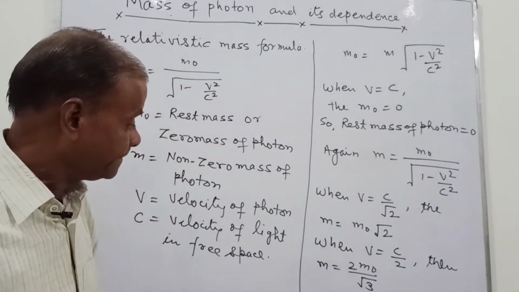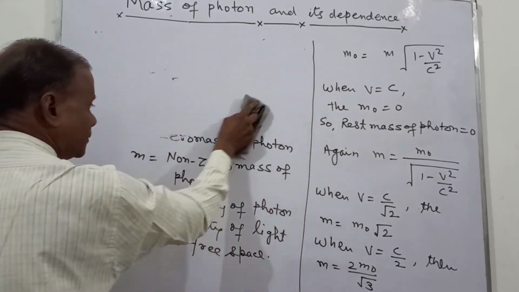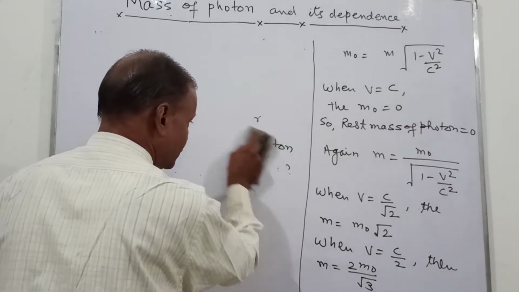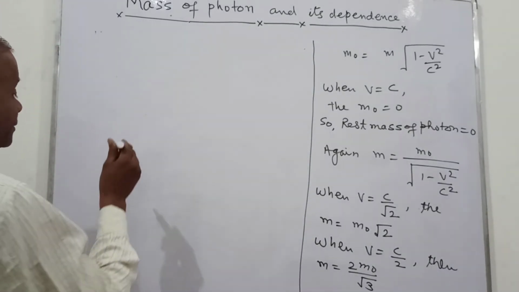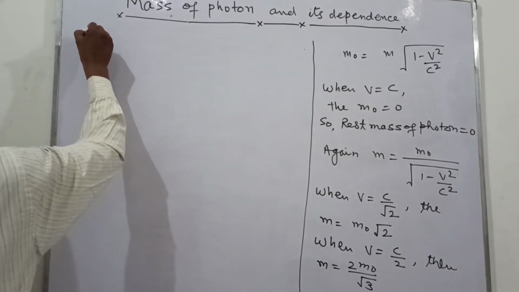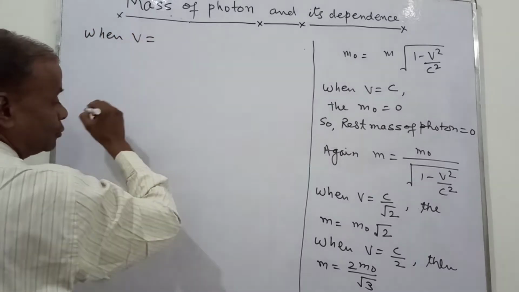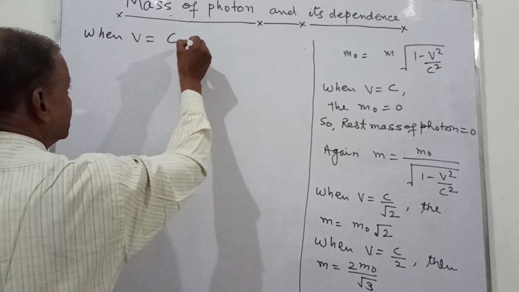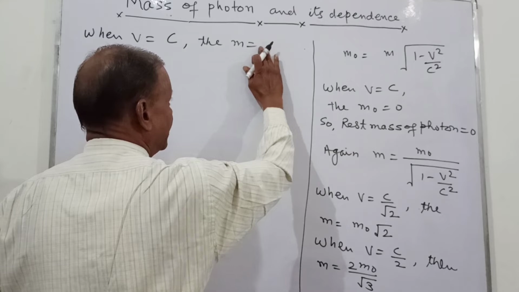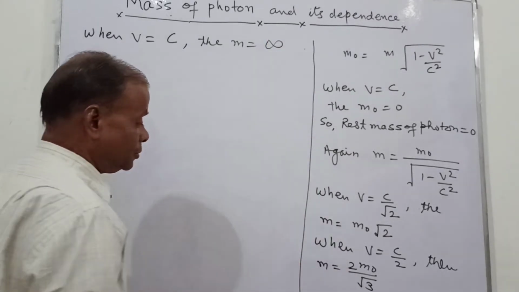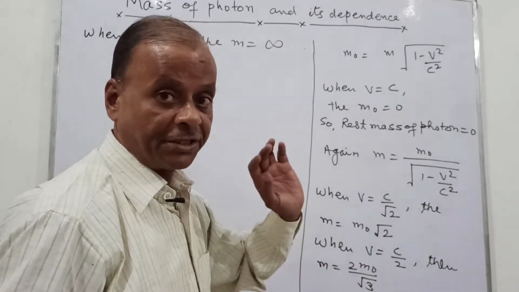And now you can see when v equal to c, the m is equal to infinity. What you see is that mass is increasing as the velocity is increasing.